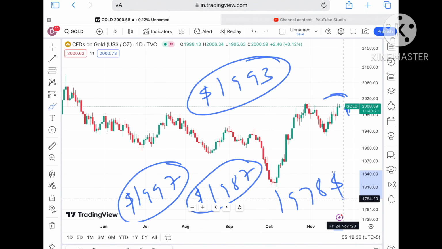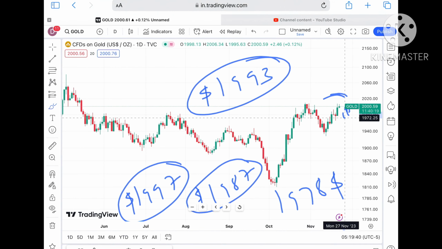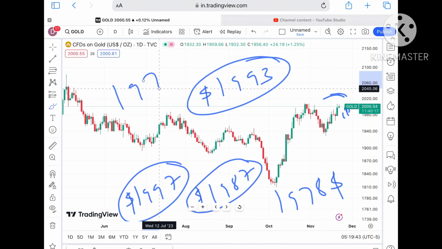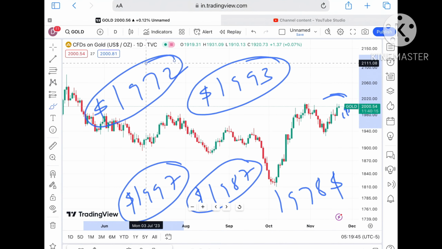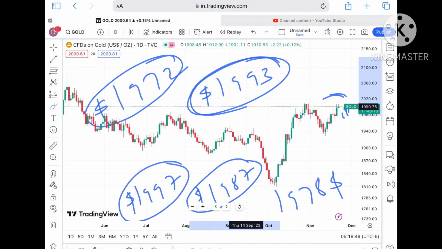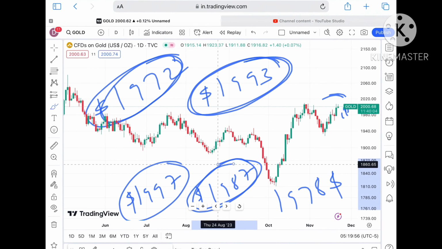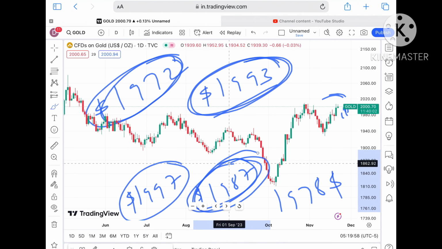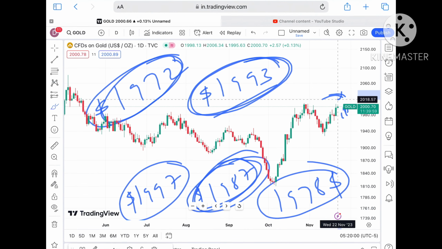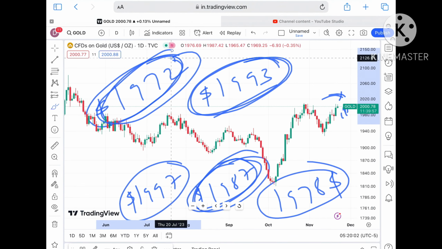Okay, if it moves below that particular zone, we will see that it will go towards a level of around 1972. Again, I repeat, suppose if the price falls below this $2000.62, chances of touching 1993 will be there, to a level of around $1987, and after this 1993 we can see a level of 1987, then to a level of 1978, and if it goes below that level we can see a level of 1972.